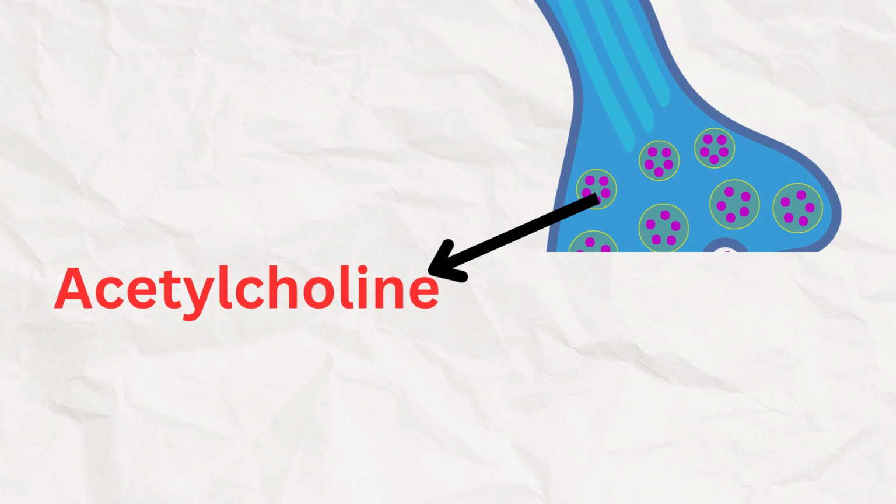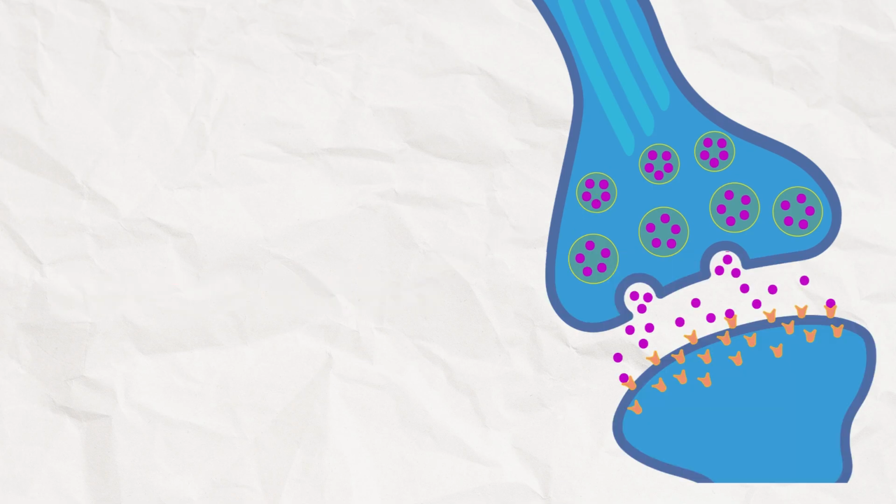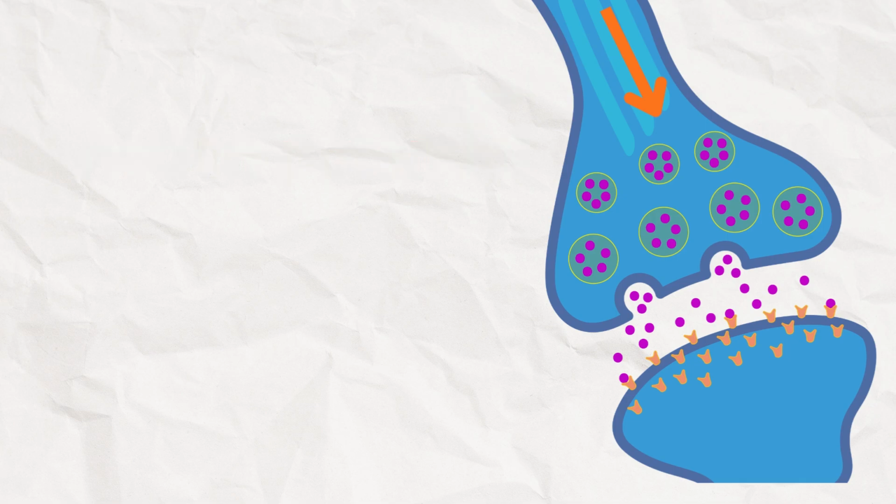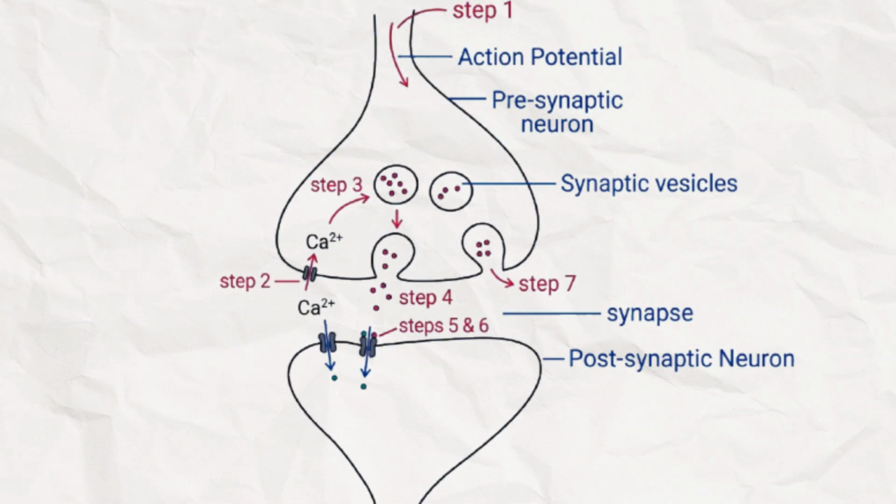lecithin. The acetylcholine is secreted from the presynaptic neuron in response to an action potential or wave of depolarization. The mechanism of secretion and action of acetylcholine in synaptic transmission can be described in the following steps. Step 1, arrival of the action potential at the presynaptic neuron. Step 2, opening of voltage-gated calcium channels at the presynaptic membrane and influx of calcium.